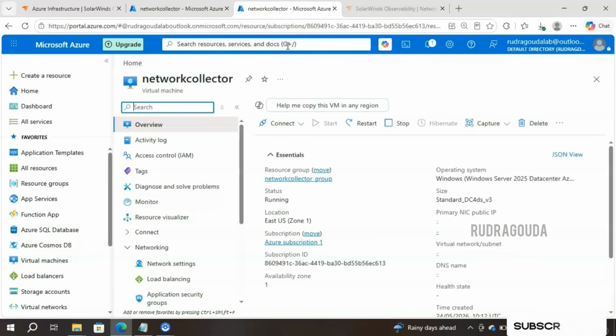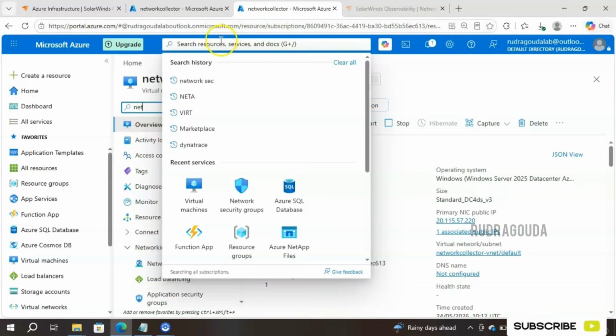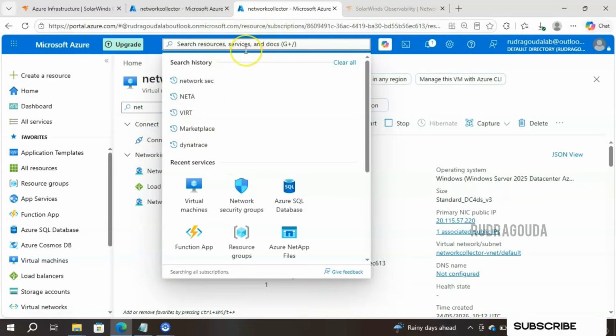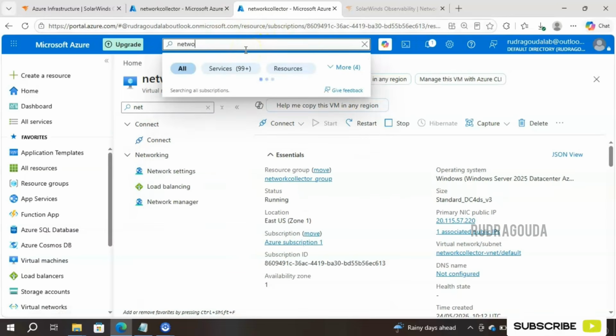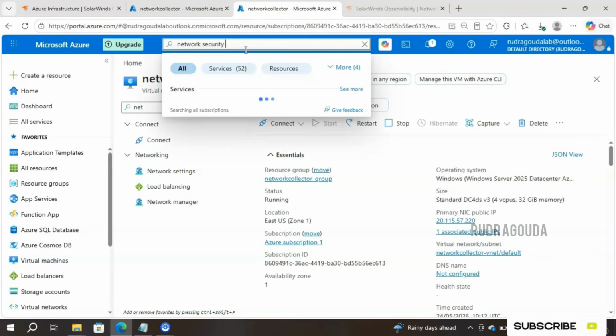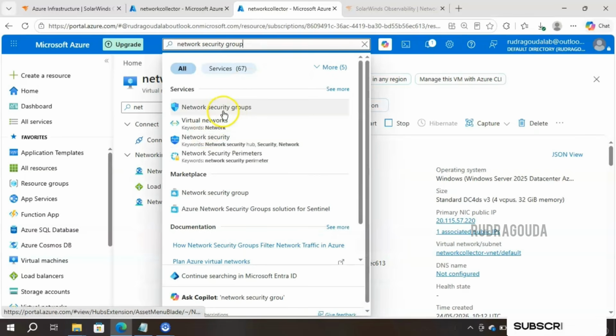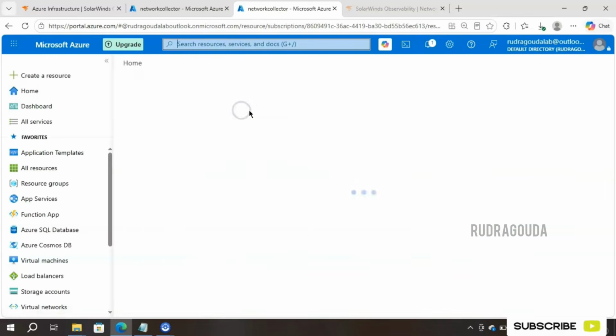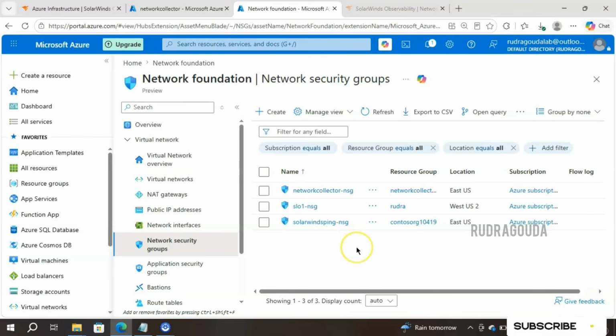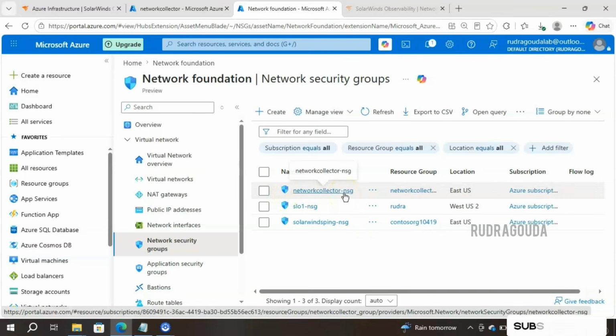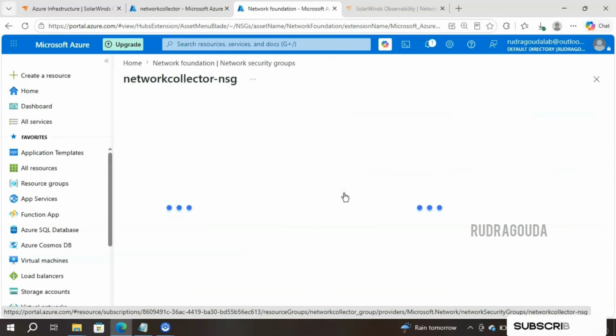Okay, and now I'll search network security group. Okay, it is there. Let me click on that network security groups. Now already there are 3 network security groups, but we need to worry about the network collector NSG only. That is the one that got created while spinning up the virtual machine for the network collector. So let me click on that.